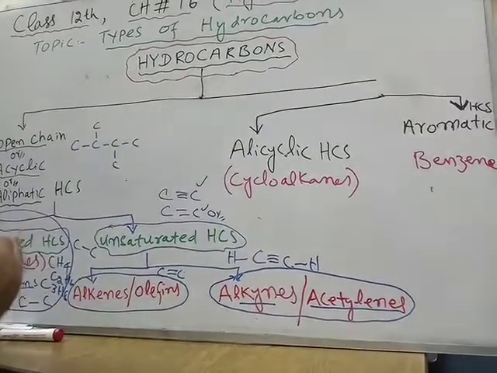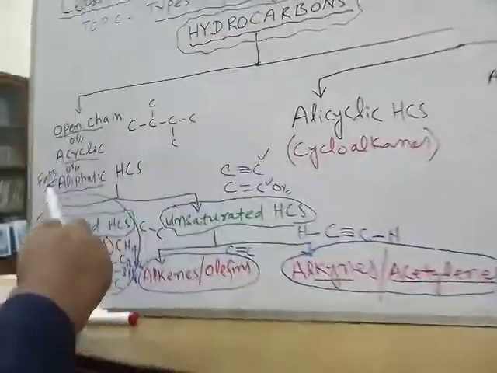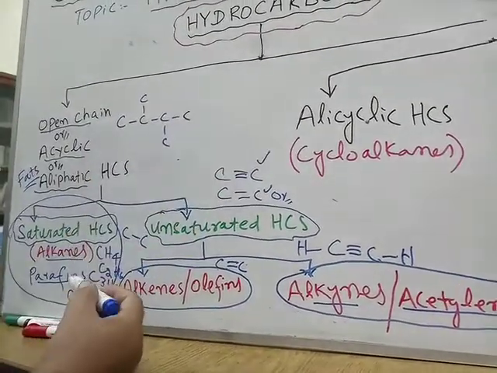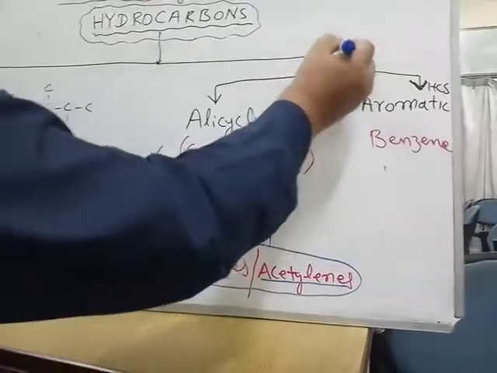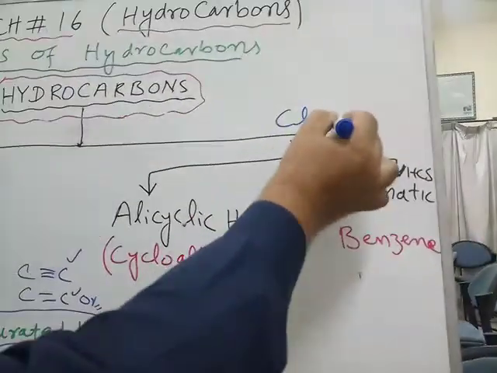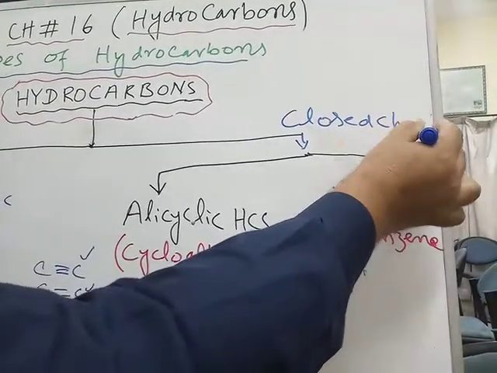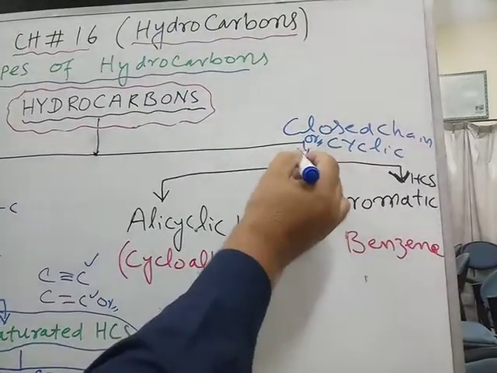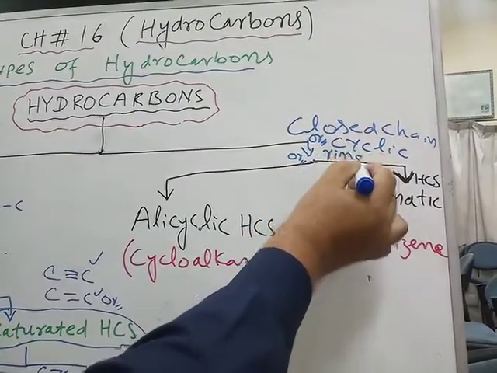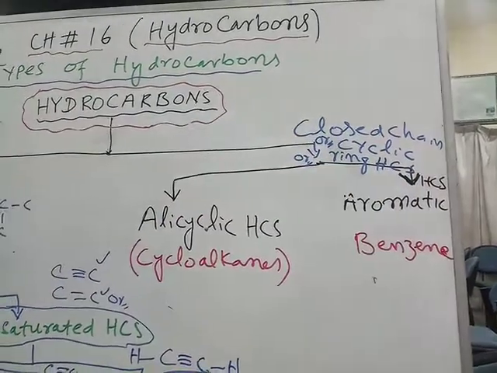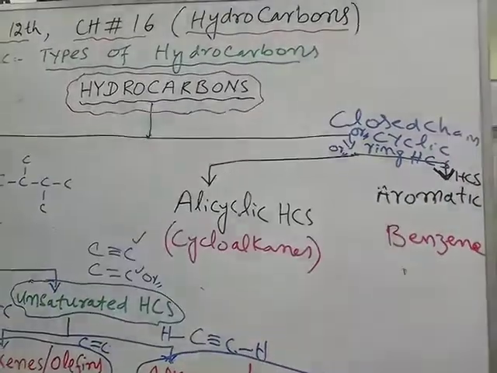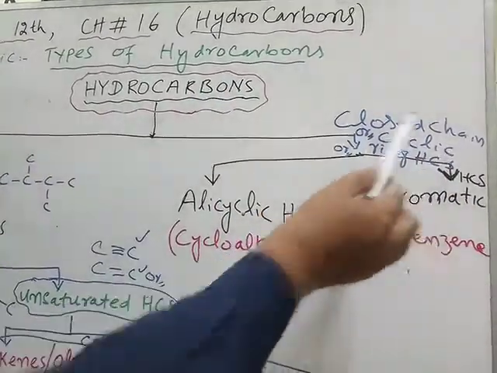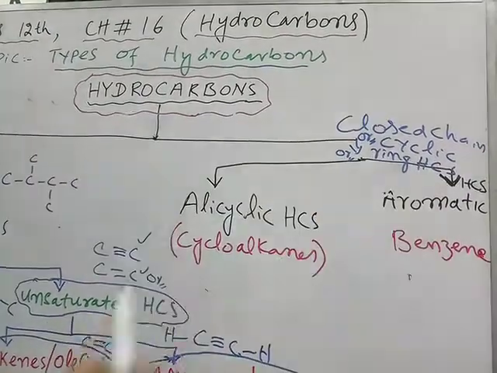So this was something about the open chain or acyclic or aliphatic hydrocarbons. Now let me discuss another type of hydrocarbons, which are called closed chain or cyclic or ring hydrocarbons. So another type of hydrocarbons is called closed chain hydrocarbons or cyclic hydrocarbons or ring hydrocarbons.